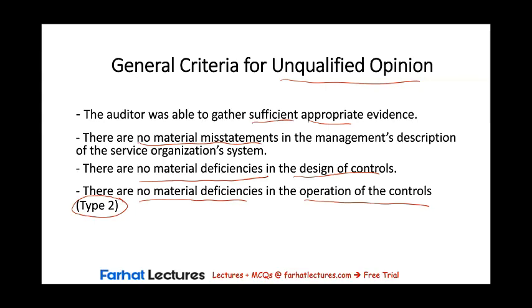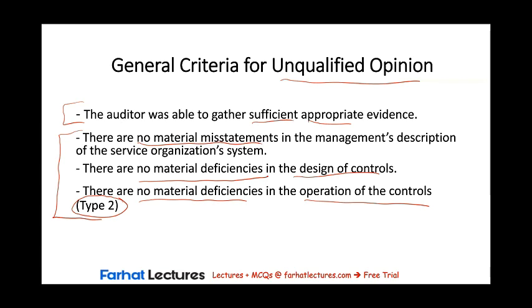Now, in the absence of any of these criteria, the auditor may not issue an unqualified opinion, and the auditor would have to modify his opinion. In the absence of the first condition, the auditor will issue either a qualified opinion or a disclaimer. In the absence of these three conditions, the auditor will issue either a qualified or an adverse opinion.